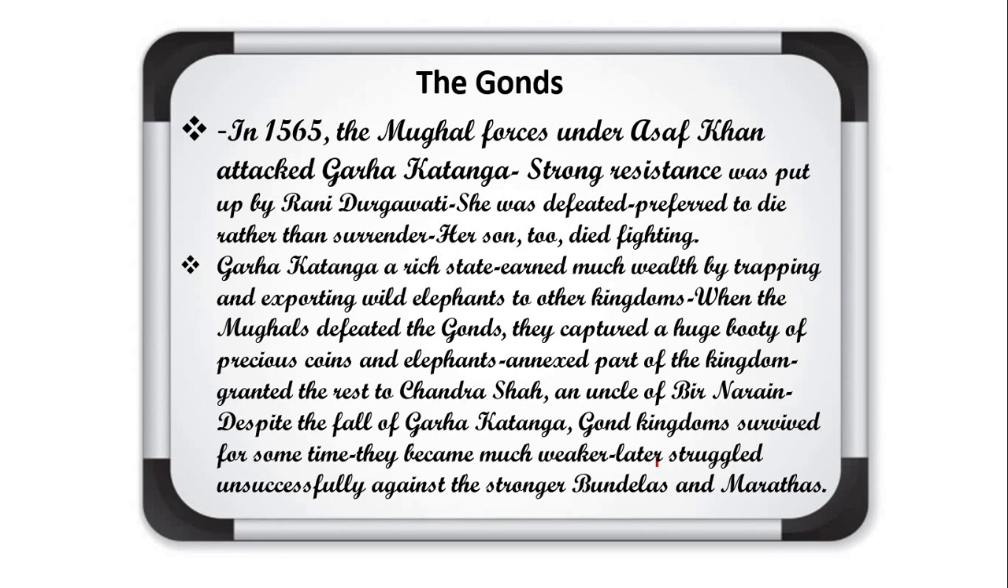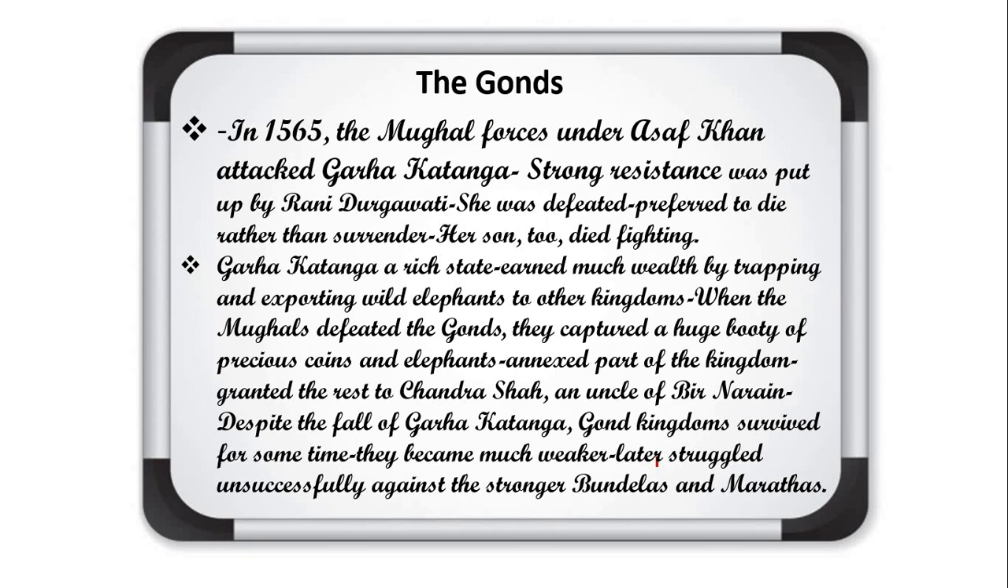This is there. So as I told, after the death of Rani Durgavati, this Gond empire declined. Despite the fall of Gadkatanga, the Gond kingdom survived for some time only. They became much weaker, later struggling unsuccessfully against the stronger Bundelas and Marathas. Means there were also other communities that attacked these tribal communities, the Gonds. Okay, but we can see that although it was a tribal community, it was very powerful.